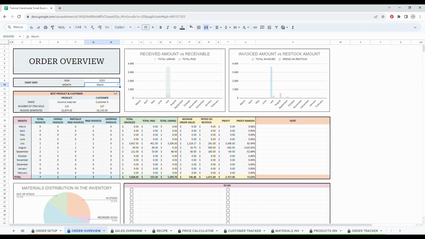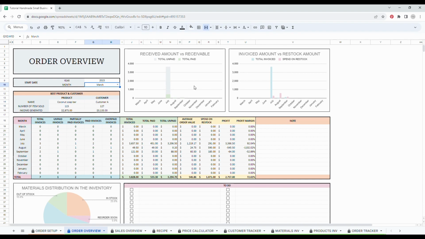So this tab is looking at the data on a 12 months period. So you can select any month to start. So right beneath the start date, you have a summary of your best seller product as well as your best customer for the year. So right here, in this example, our best selling product is the coconut soap and our best seller customer is the customer A.